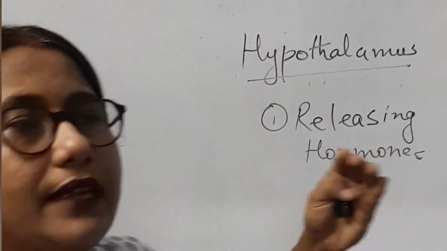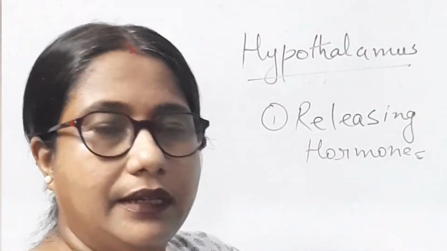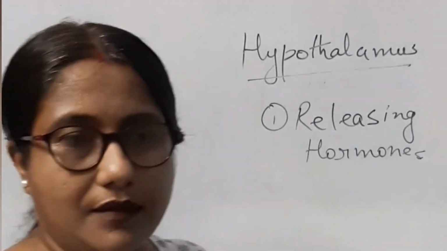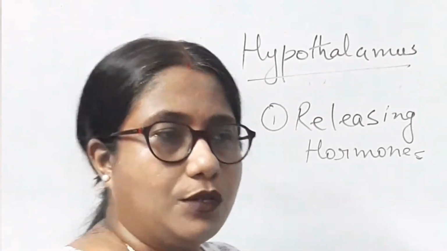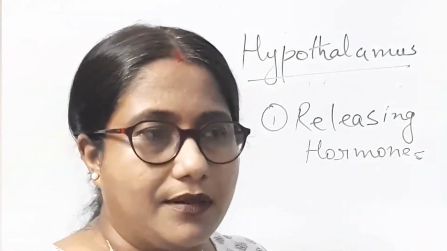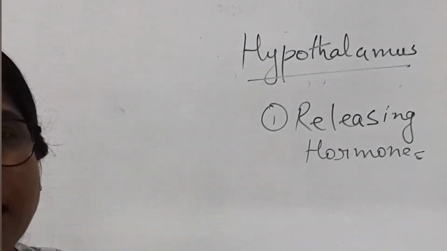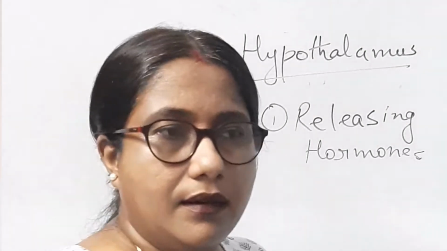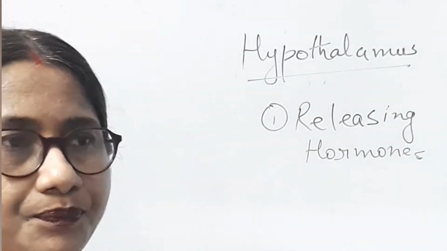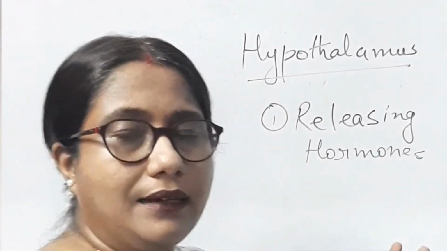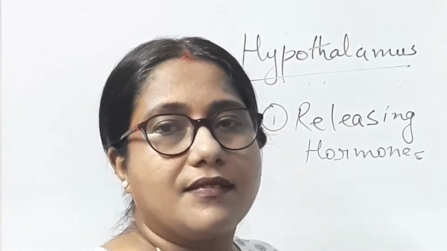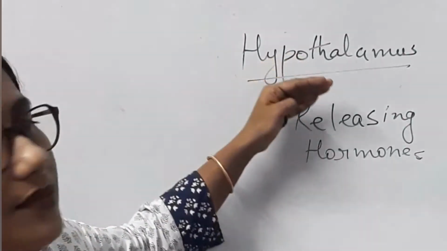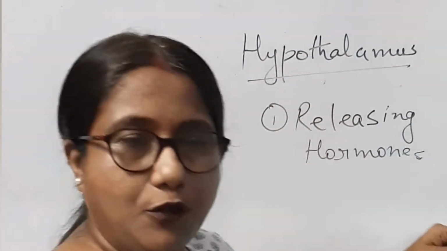Think about the hierarchy in a school. For example, we the teachers are the other glands of the body. X, Y, Z, all teachers are the different glands present in the body. Their work is regulated or coordinated by a principal, so the principal is the pituitary gland. Above the principal, suppose there is a chairperson, the director of the school. He is the hypothalamus. Like that, the hypothalamus regulates the pituitary, and the pituitary regulates all other endocrine glands of the body.